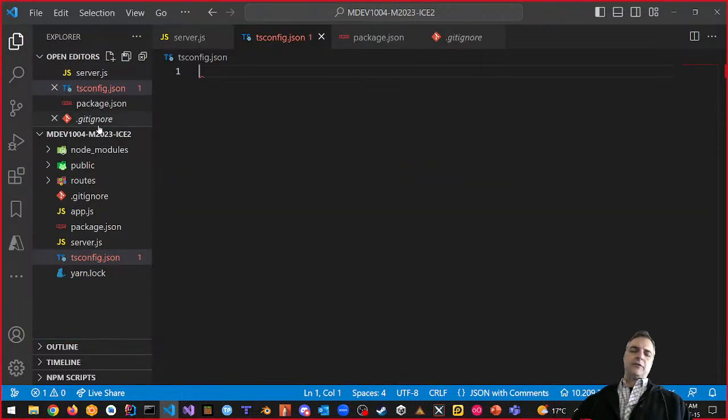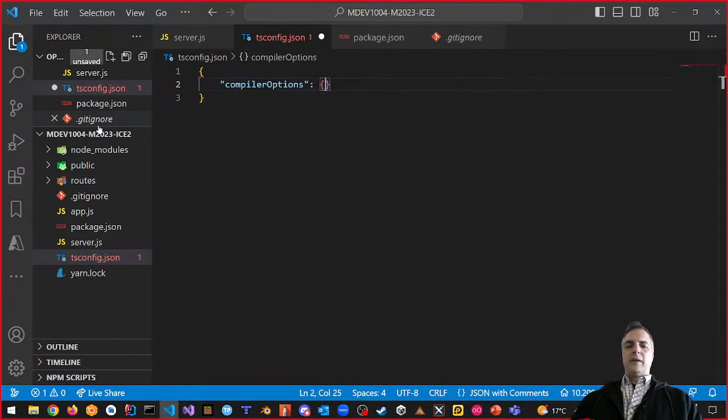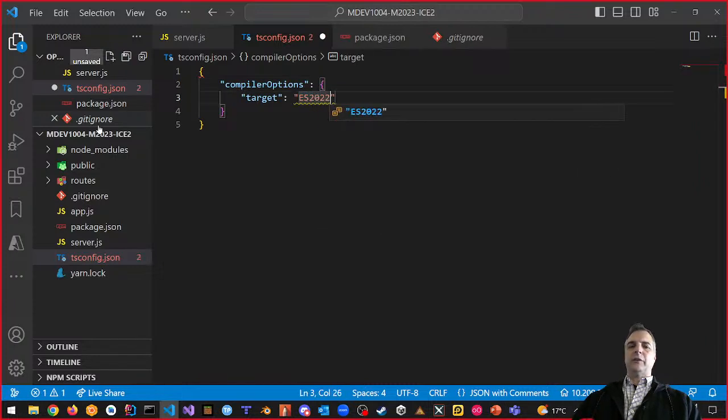And tsconfig.json is going to have, again, compiler options. That's the first part. And the compiler options is going to have a target. We want the target to be ES 2022, please. That's the one we want. We want the module pattern to be CommonJS. That's what we want to do.